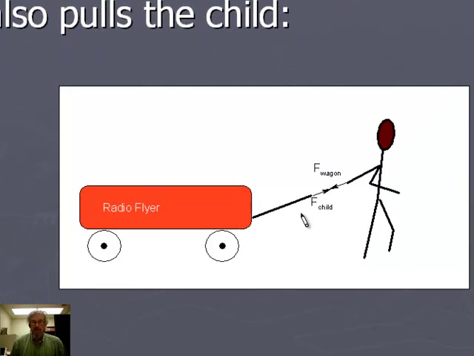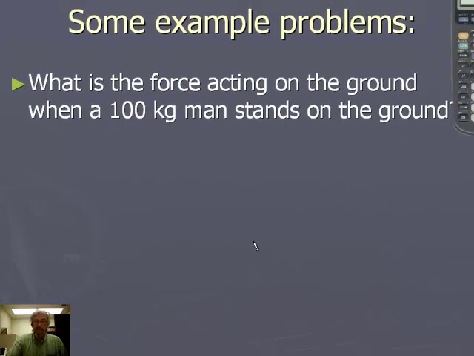Here's an illustration of Newton's third law of motion. Kid is pulling a wagon down the road. The wagon is actually moving, so there's an unbalanced force on the wagon itself. But at the intersection of wagon and child, we have two forces that are equal and opposite. This wagon pulls back on the kid just as hard as the kid pulls on the wagon. Those forces are matched. For every force in the universe, there's an equal and opposite force. Sometimes it's not obvious to us what that force is. Sometimes we have to look for it.